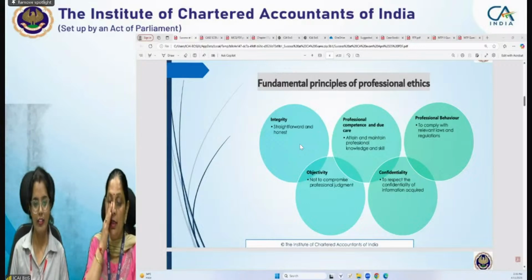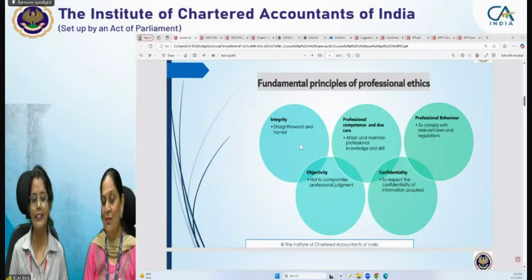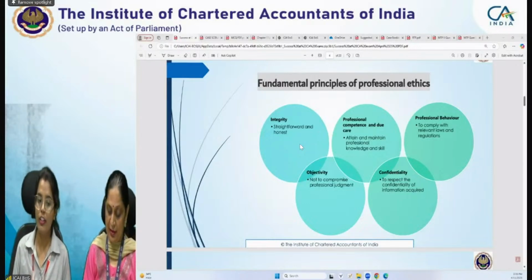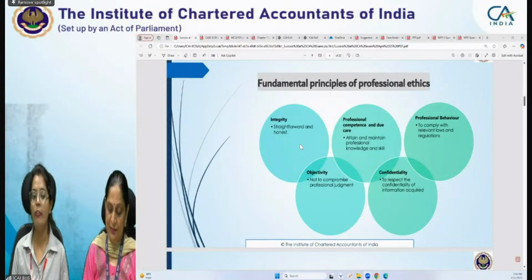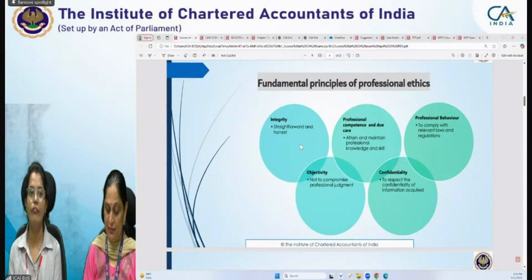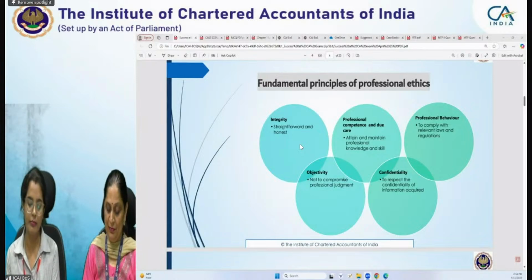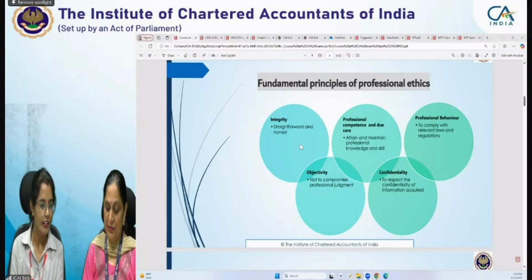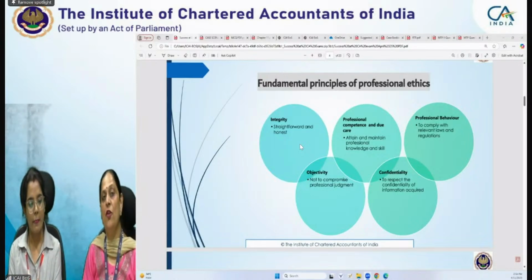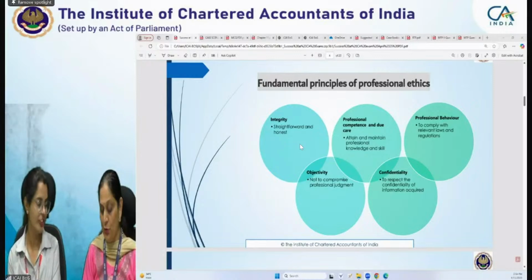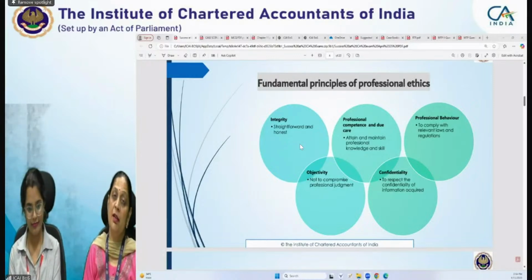Okay, then comes professional competence and due care. In this, the professional accountant will attain and maintain professional knowledge and skill. Means he should have knowledge of all the accounting standards. He will work as per auditing standards, and he will know the ethics. What are the ethics written for him? And so he needs to take care of all the relevant legislation also. Okay. And he needs to act diligently.